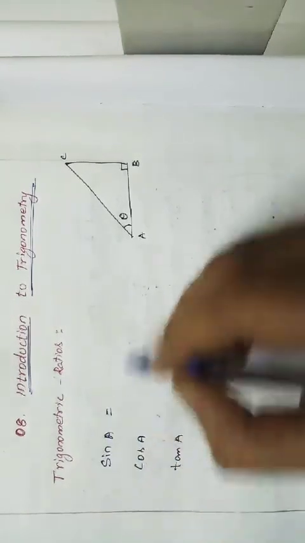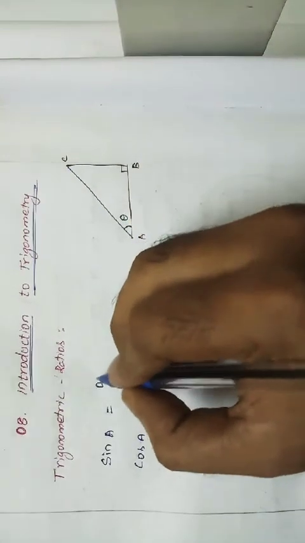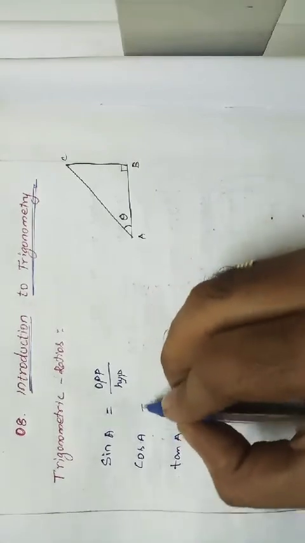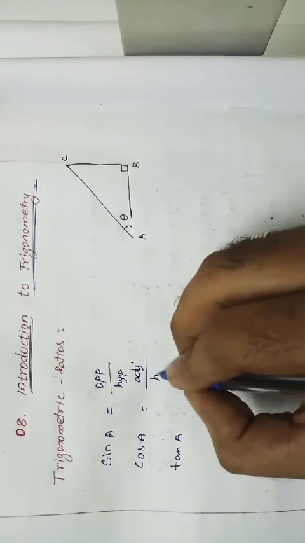The value of sine A is nothing but opposite side divided by hypotenuse. And cos A is nothing but adjacent side divided by hypotenuse, right?